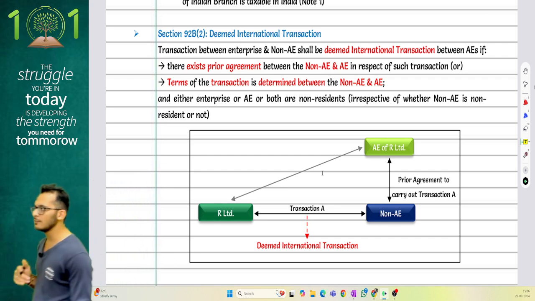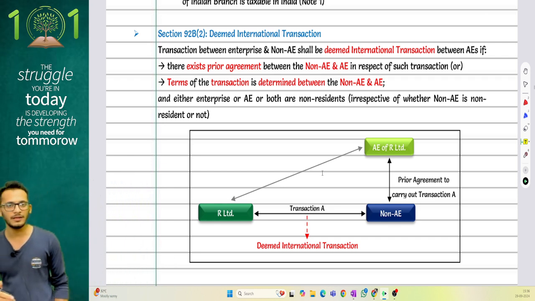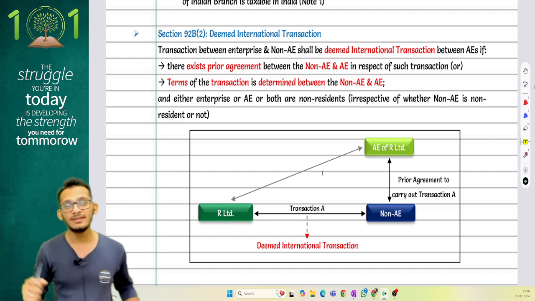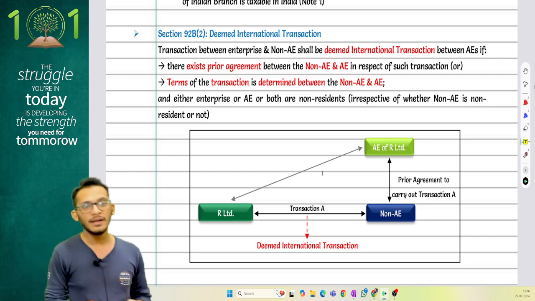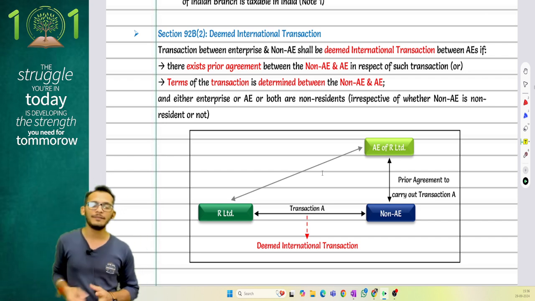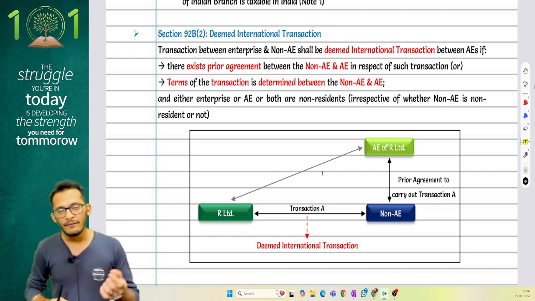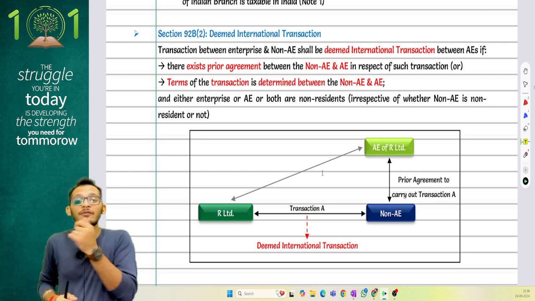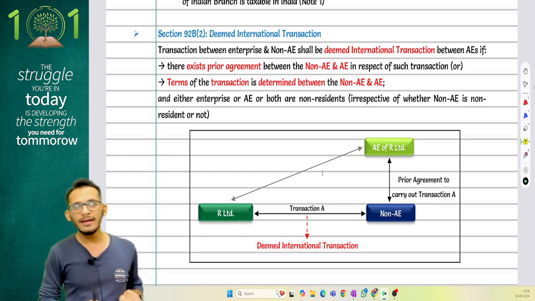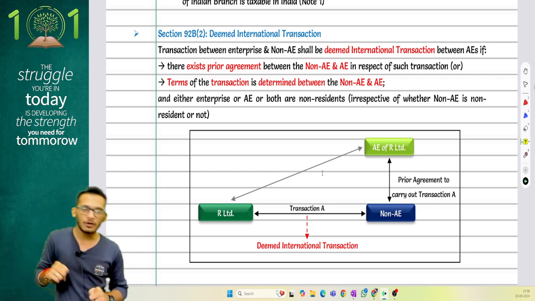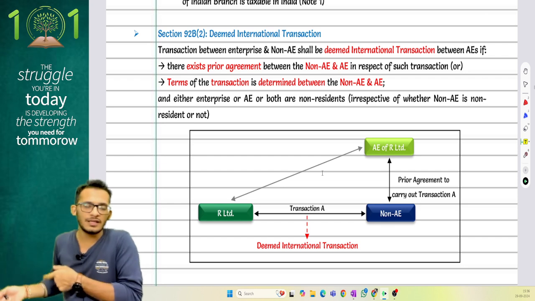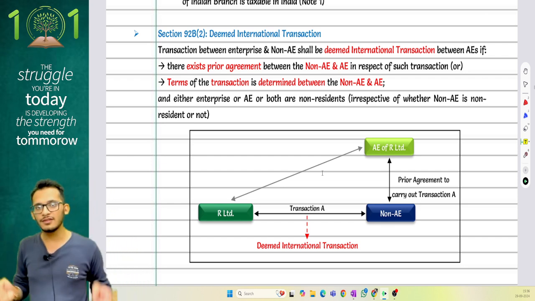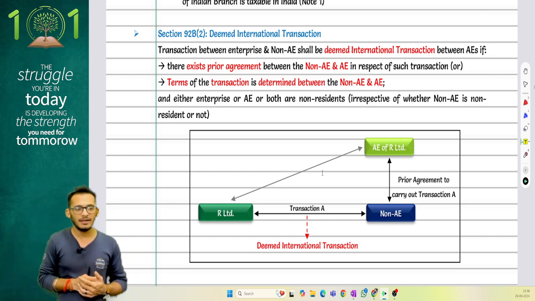What do you mean by a deemed international transaction? It is not tested in the exam so much, but a clarification from the Income Tax Department says that when two entities get into a transaction, it will be called an international transaction. But if the transaction is happening with a third party, where my AE is influencing the decisions, or because my AE is entering into a prior arrangement with another person and the decisions are being influenced there, then this transaction also will be covered as a deemed international transaction.